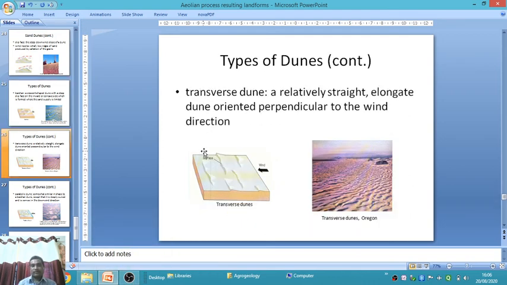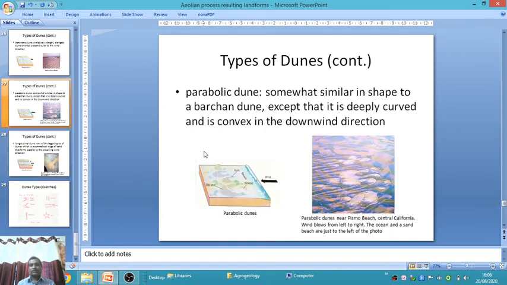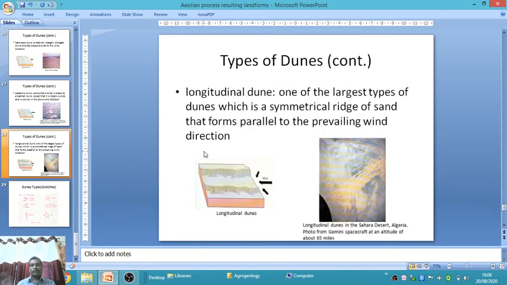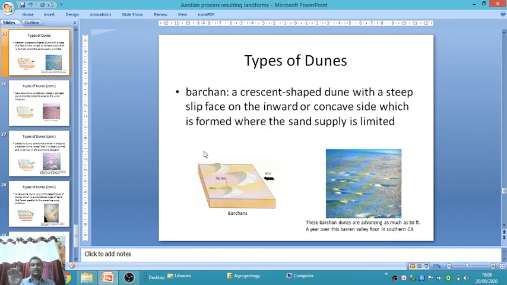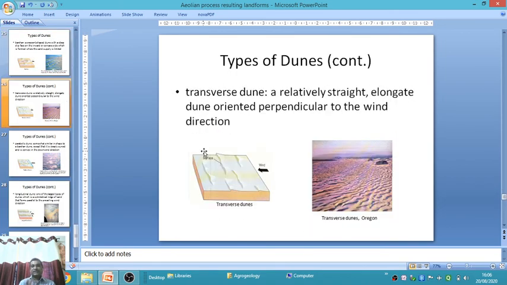Okay, types of dune. There are different types of dune: transverse dune, parabolic dune, longitudinal dune. This is the transverse dune. It is a relatively straight, elongated dune oriented perpendicular to the wind direction. Suppose wind direction is north-south, then dunes are formed west to east. You should see this in this figure. Where the wind direction is here, the dunes are formed perpendicular to the wind direction, called transverse dunes.